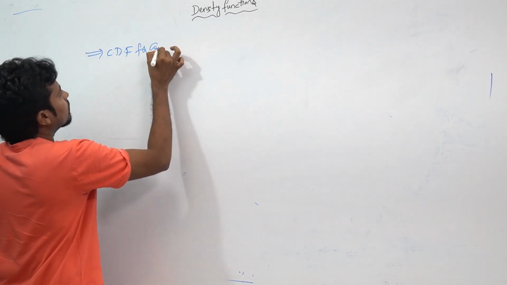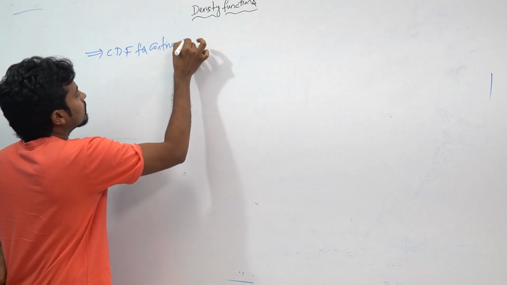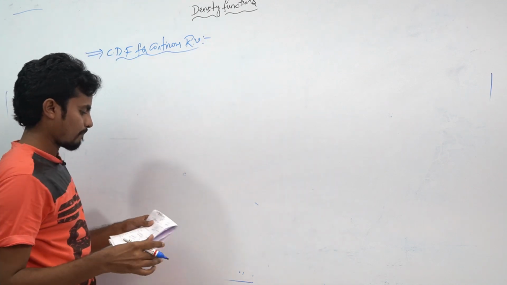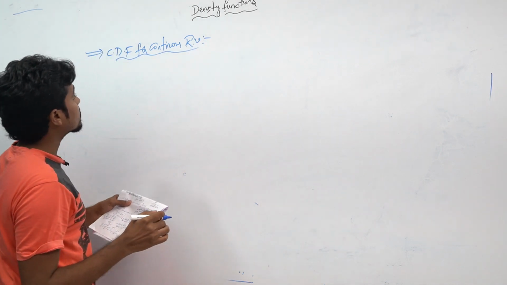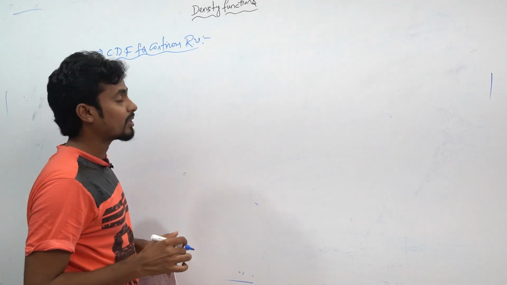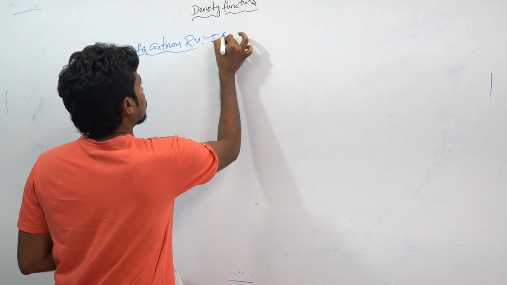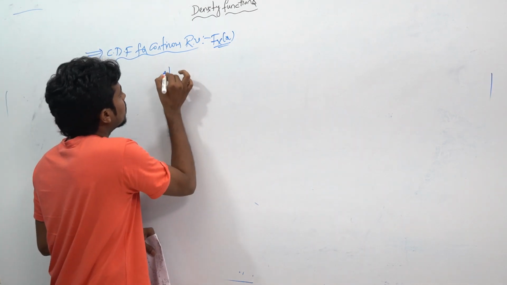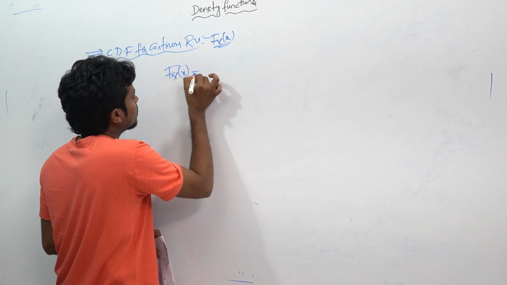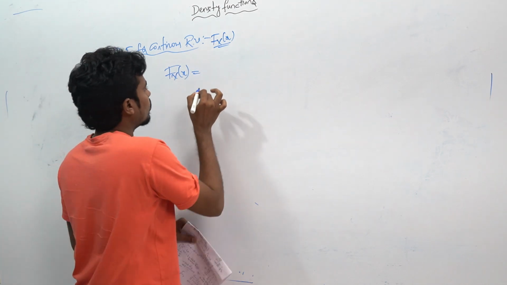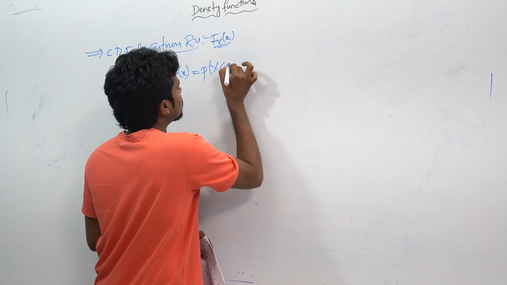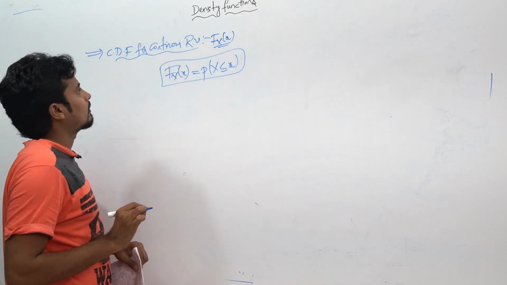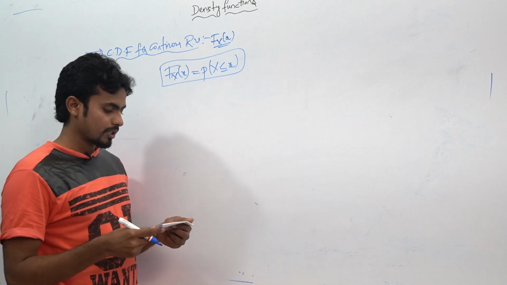CDF for a continuous random variable. The CDF can be represented with capital Fx of x. So here, what will be the relationship? Capital Fx of x will be represented as the probability that X will be less than or equal to small x. Okay, this was the denotation.